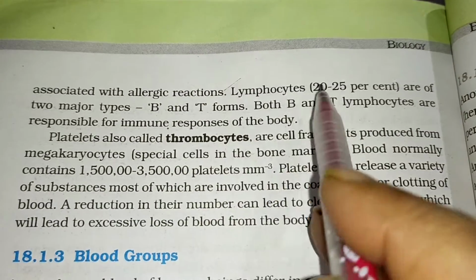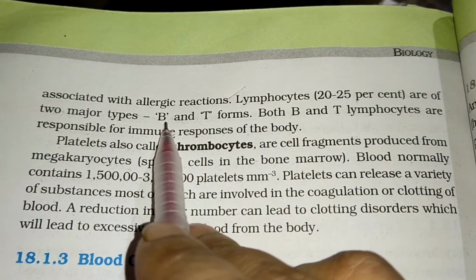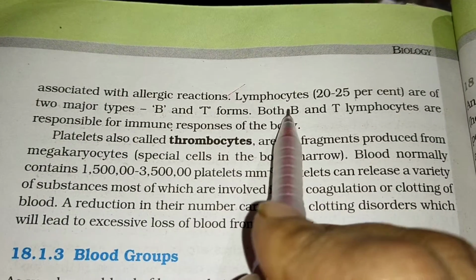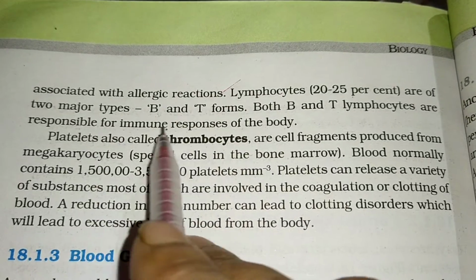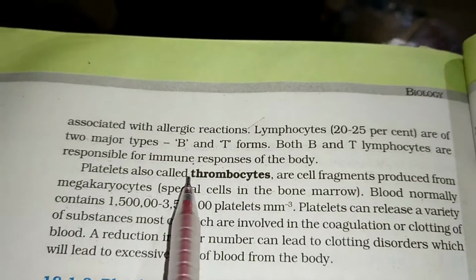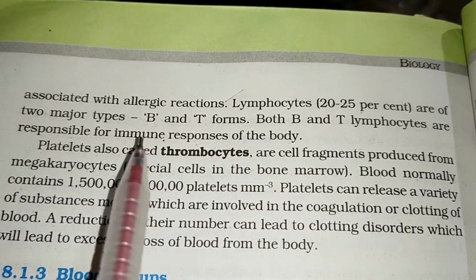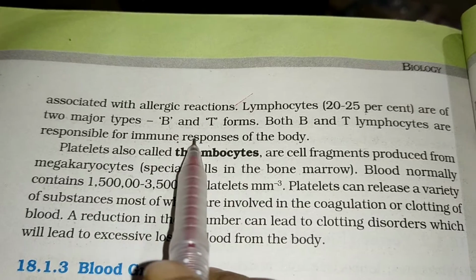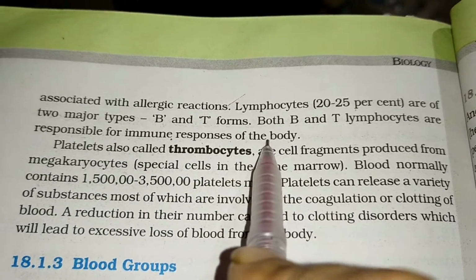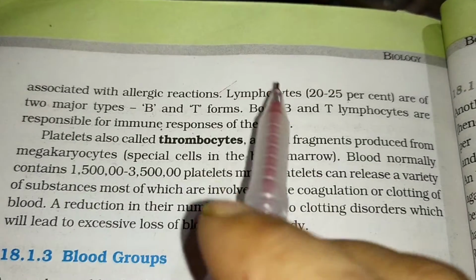Now lymphocytes, that is 20 to 25%, are of two major types, B lymphocyte and T lymphocyte. Both B and T lymphocytes are responsible for the immune response. B lymphocytes produce antibodies, and T lymphocytes help the B lymphocytes to produce the antibodies. In that sense they are responsible for developing the immune responses in our body.